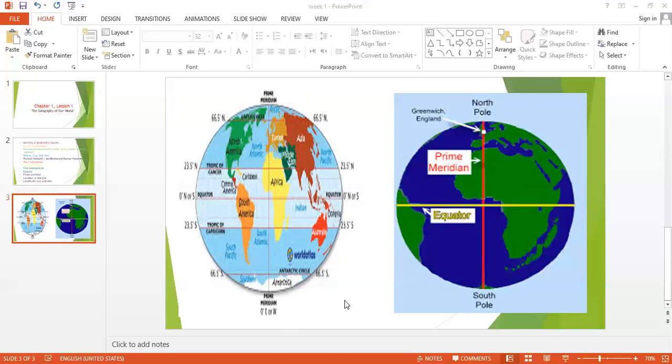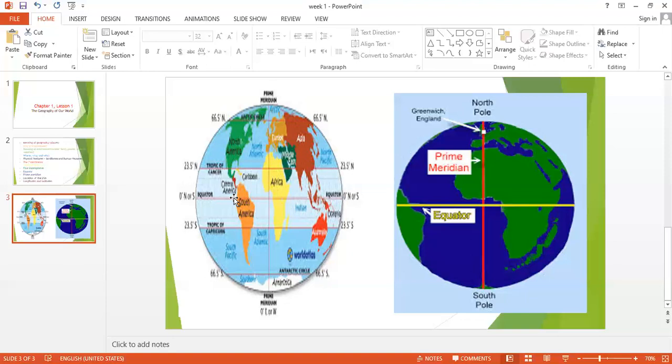These lines that go from north to south are called longitudes. Remember that they are long. Why? Because they come from up to down. Also, longitudes have numbers like the latitudes. They have numbers east and west.